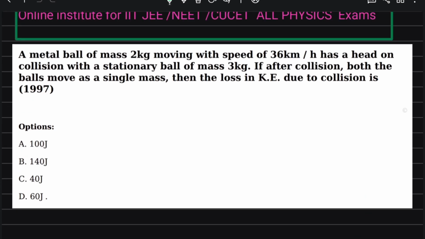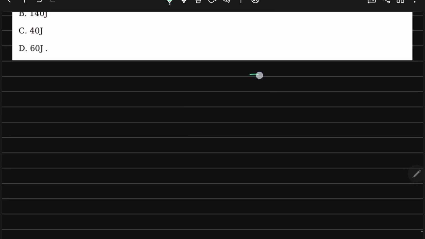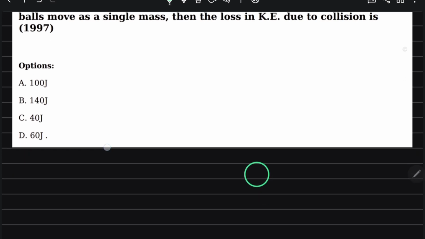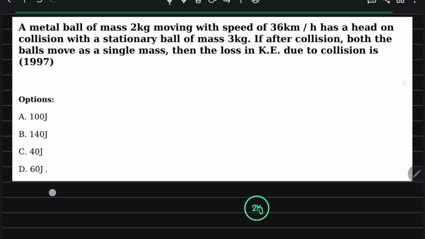A metal ball of mass 2 kg is moving with the speed of 36 km per hour. So first you convert this 36 into 5 by 18. This comes out to be 10 meters per second.